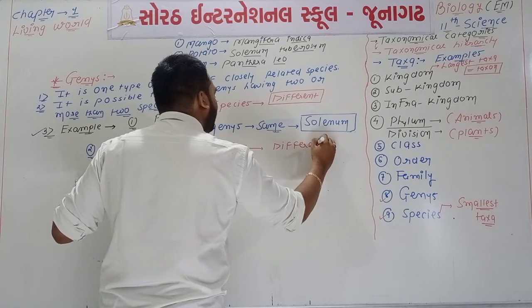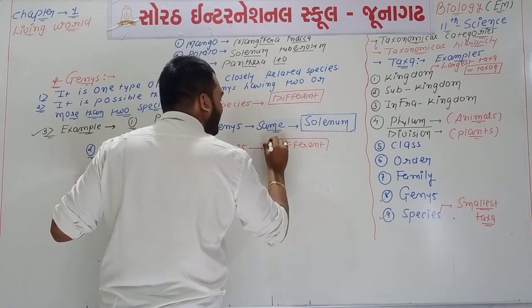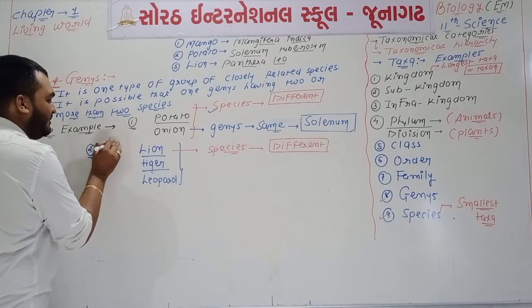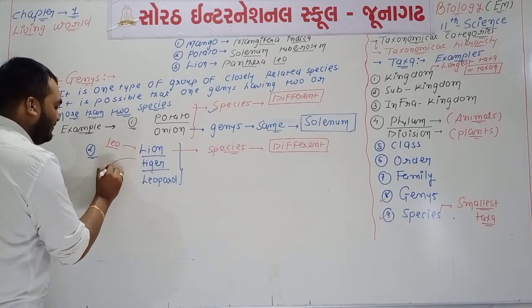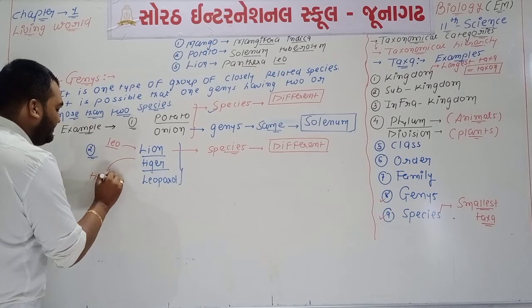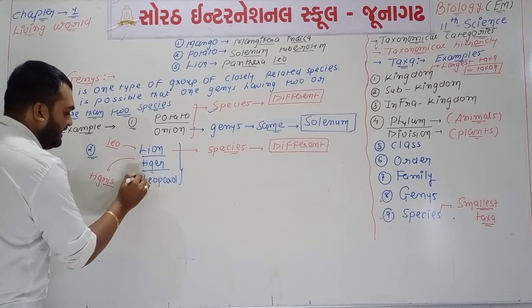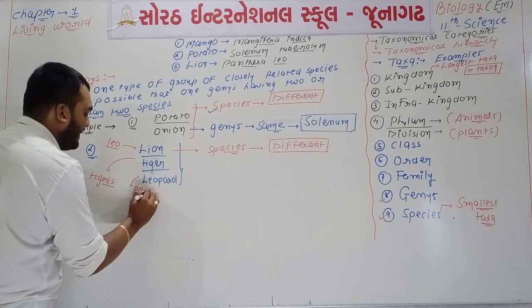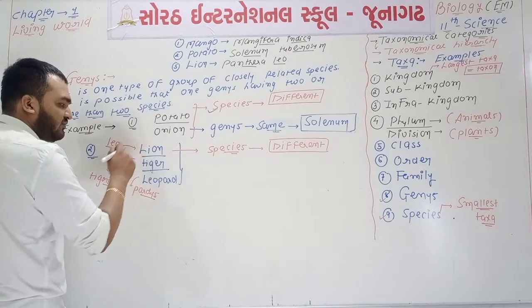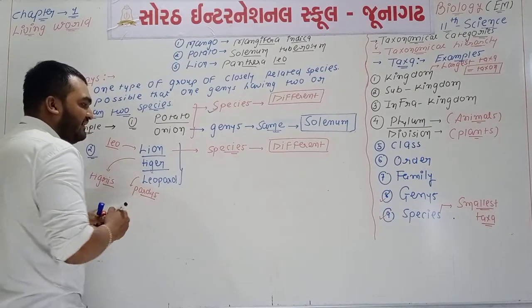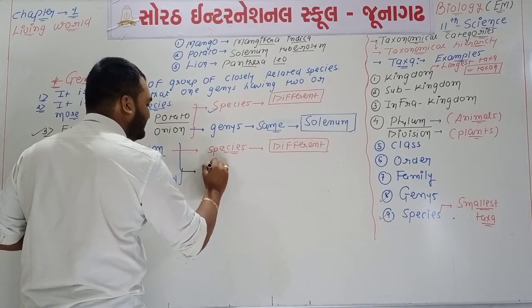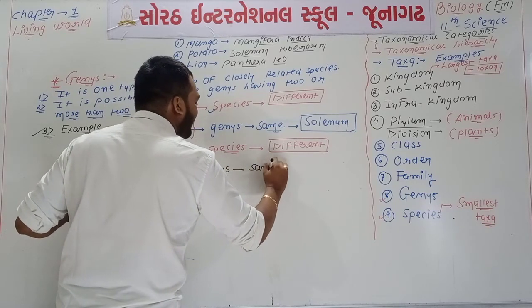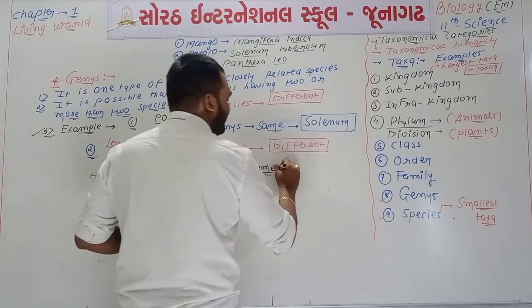I am writing the species: leo is the species of lion, tigris is the species of tiger, and pardus is the species of leopard. So the species of all three will be different, but if we talk about the genus, then the genus of all will be the same.